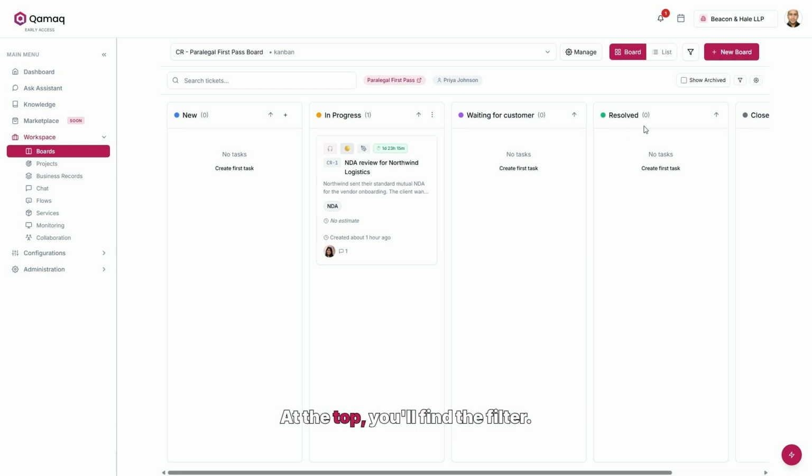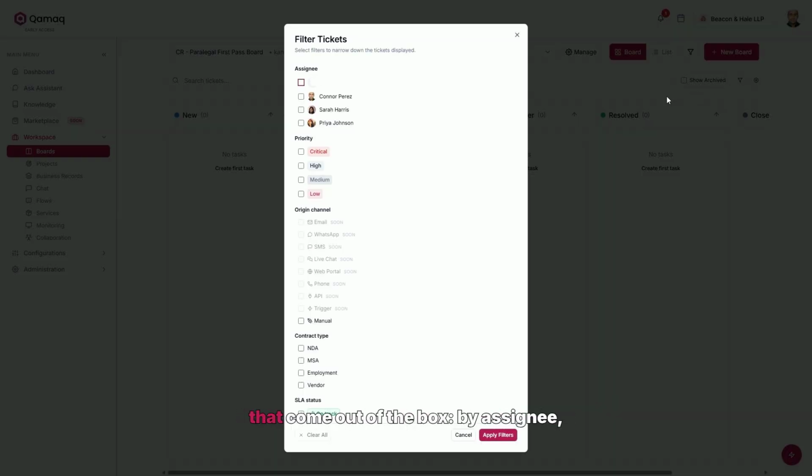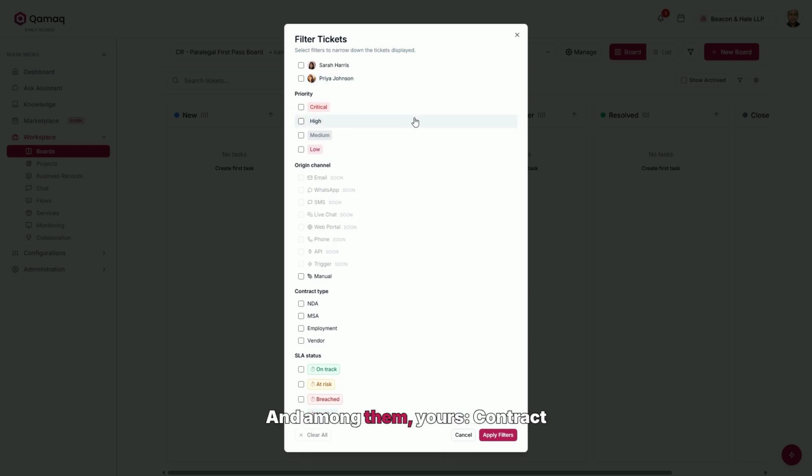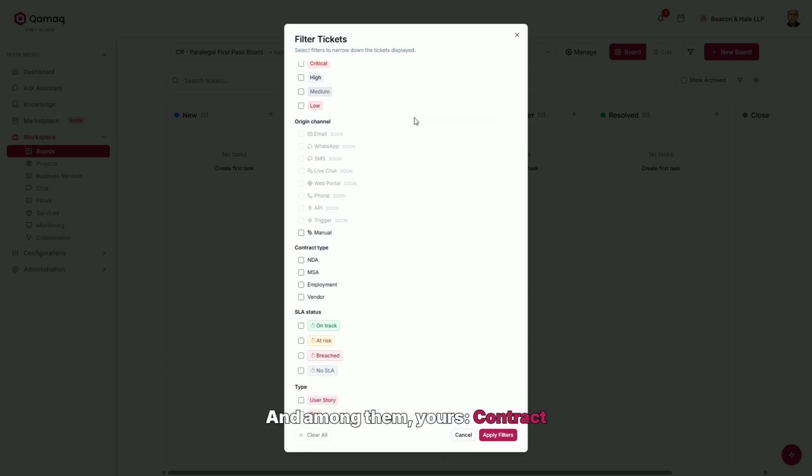At the top, you'll find the filter. We open it, and it brings several sections that come out of the box. By assignee, by priority, by SLA status, and among them, yours. Contract type, which didn't come with Qamaq. You invented it 2 minutes ago. We select NDA and apply. The board keeps only the cases of that type, and ours is still there because it's one of them.